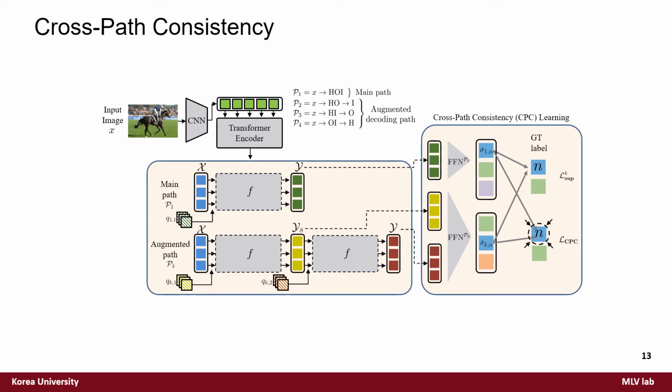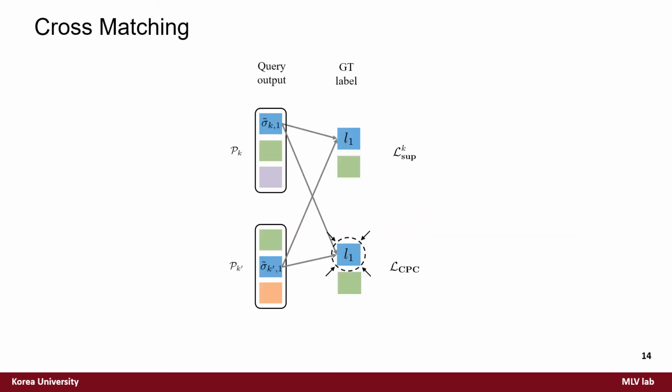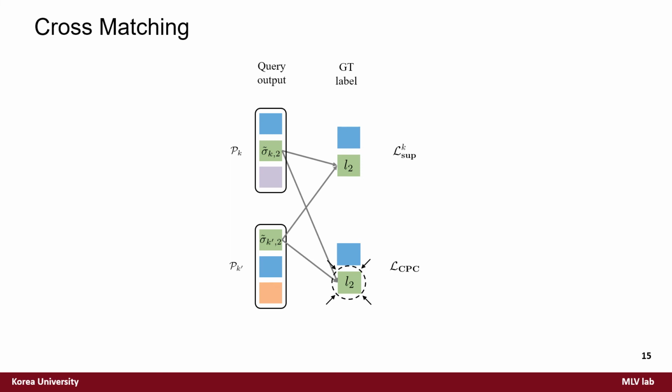We apply two components to cross-path consistency. One is sharing the parameters of all decoding stages in perspective of knowledge sharing, and the other is using different position embeddings for each decoding stage. To specify which pairs of query outputs should be consistent, we present cross-matching, a simple method that pairs predictions from each path with its corresponding ground truth label. The outputs of queries matched with the same label are paired to compute consistency loss.